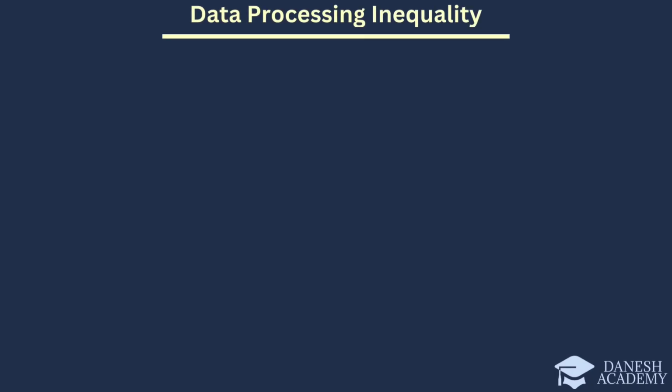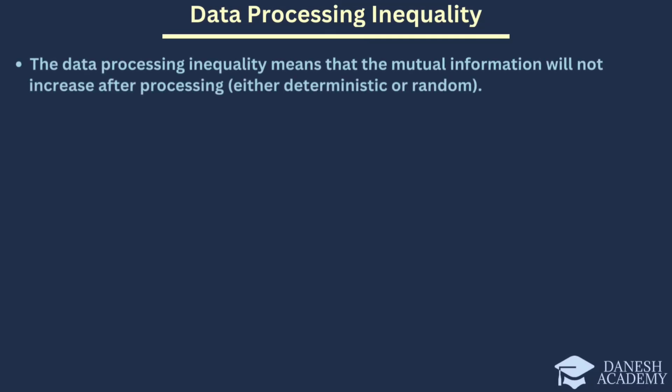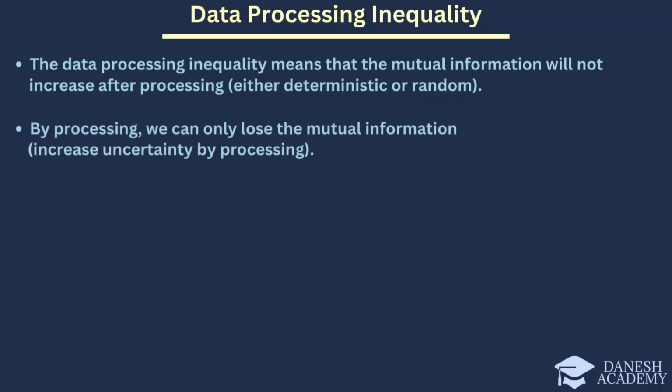Here we discuss the data processing inequality. The data processing inequality states that the mutual information between two variables cannot increase after processing. This applies to both deterministic and random processes. In simpler terms, by processing data, we can only lose mutual information, meaning the uncertainty can only increase. This principle ensures that any manipulation of the data does not add information about the original variables.